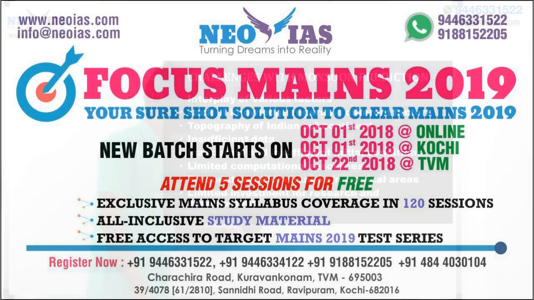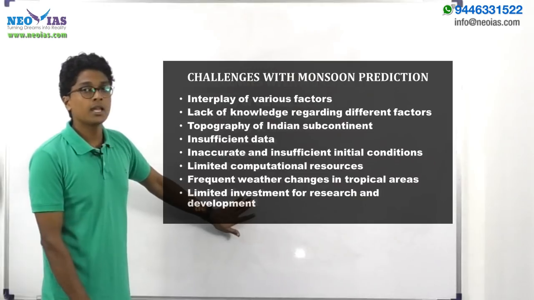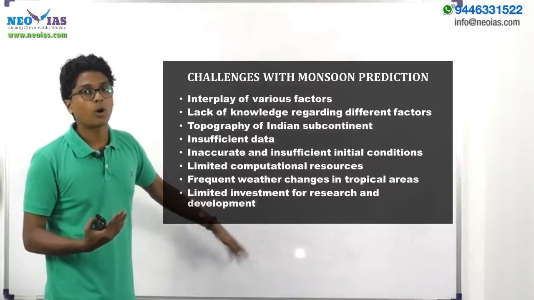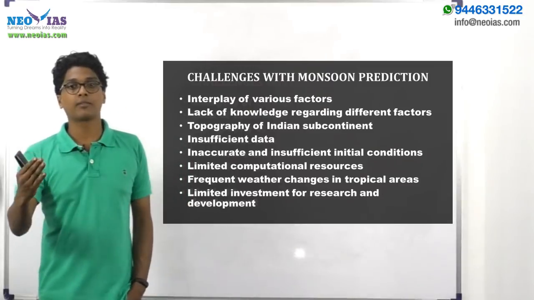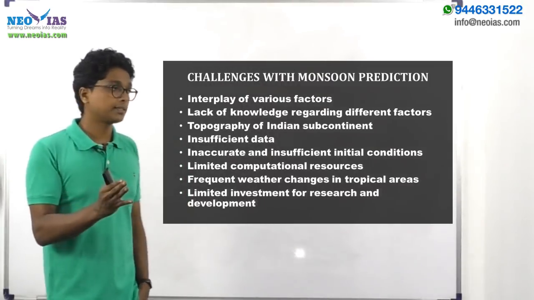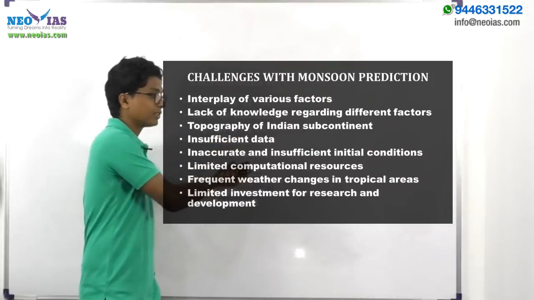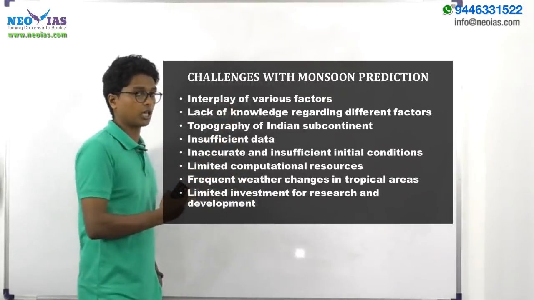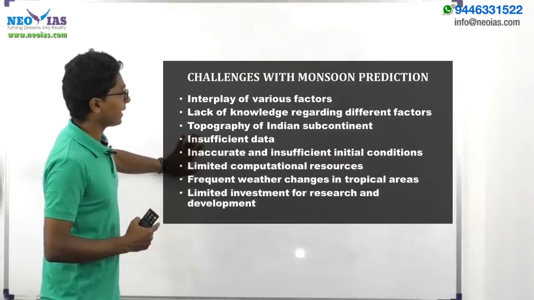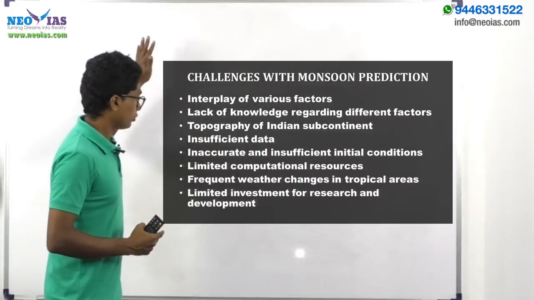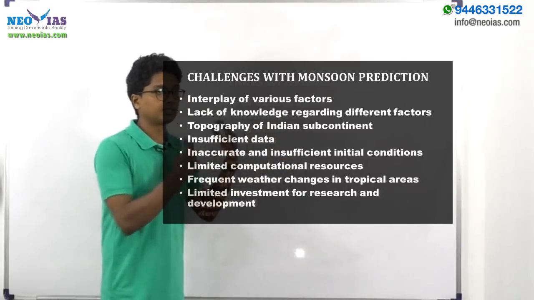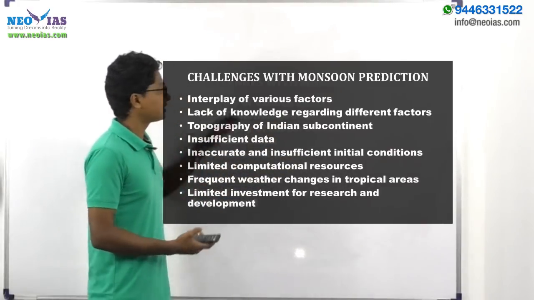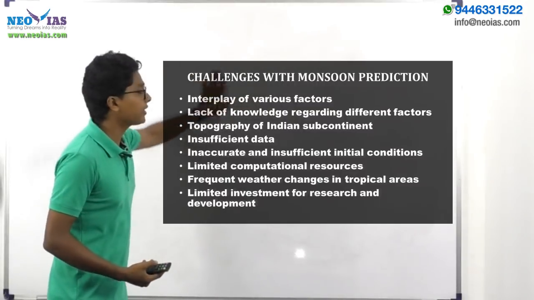Then, limited investment for research and development. This is actually a historical reason why the Indian IMD is not able to come out with accurate predictions. At the same time, most of the Western nations are predicting their weather events very accurately. The major reason behind that is the minimal investment which we made in the meteorological department. So these things are the major challenges. As I said, you need not write all these challenges; rather, you can combine various challenges together, since we are having an issue of word limit. So if it's a 250 word question, you should not be writing all these things.